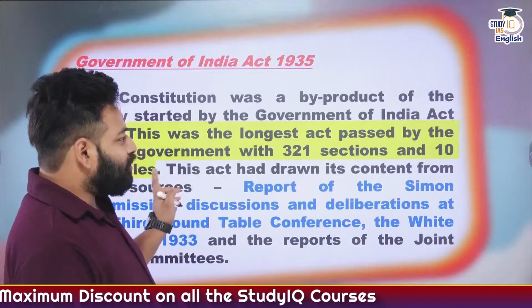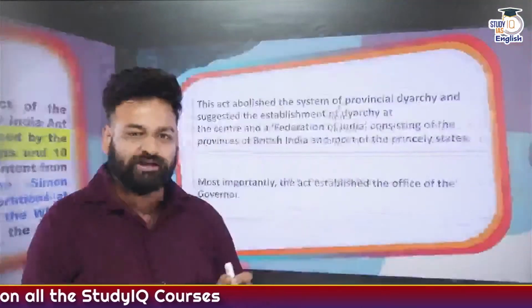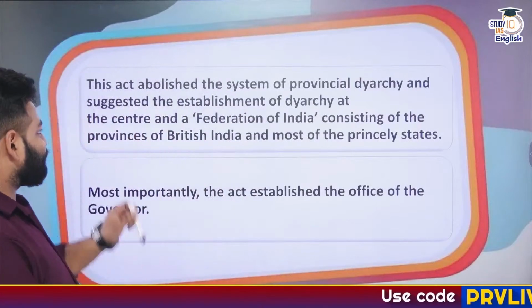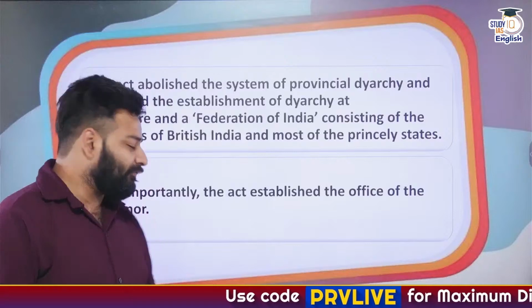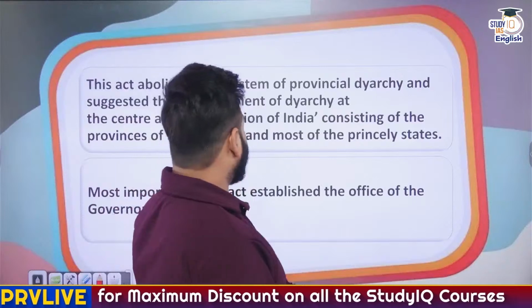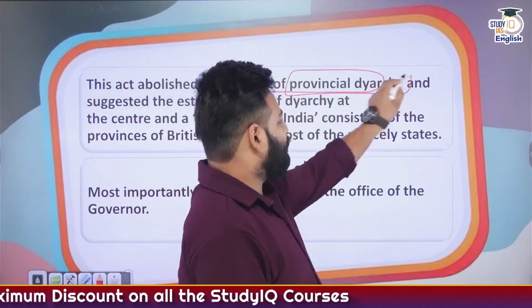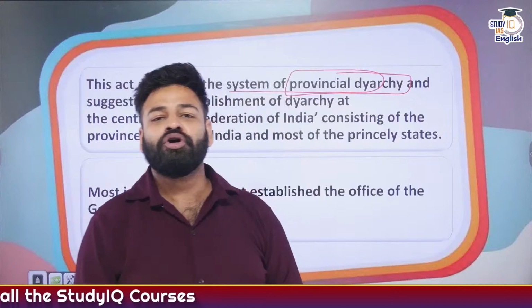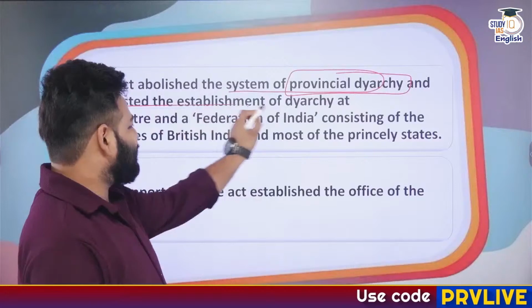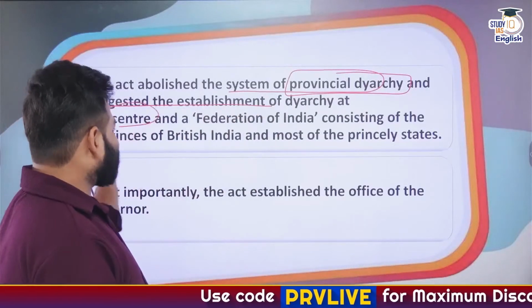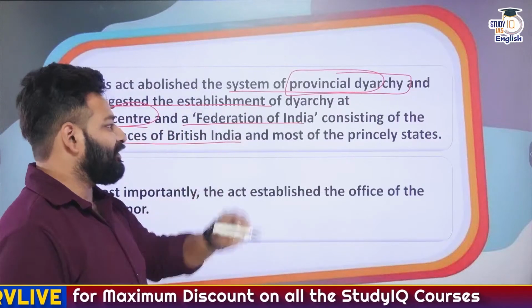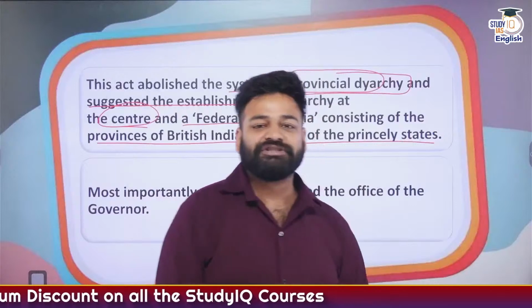Right? So, Government of India Act 1935, what are the provisions that we have opted from the particular act? As we can see, it abolished the system of provincial diarchy. Okay, simply what? It abolished the system of provincial diarchy. That means there were no dual governments inside the provinces, basically the states, and it suggested the establishment of diarchy at the center and a Federation of India consisting of the provinces of British India and the princely states.